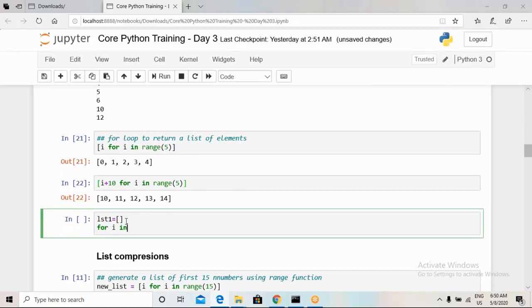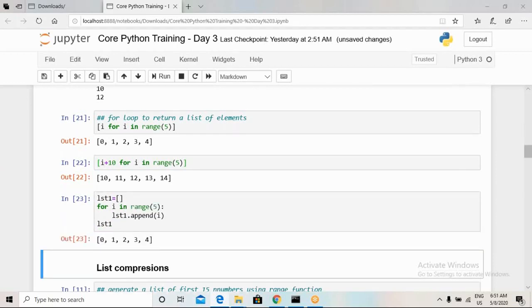For this you have to make sure you spend some more time to know how exactly a for loop works.